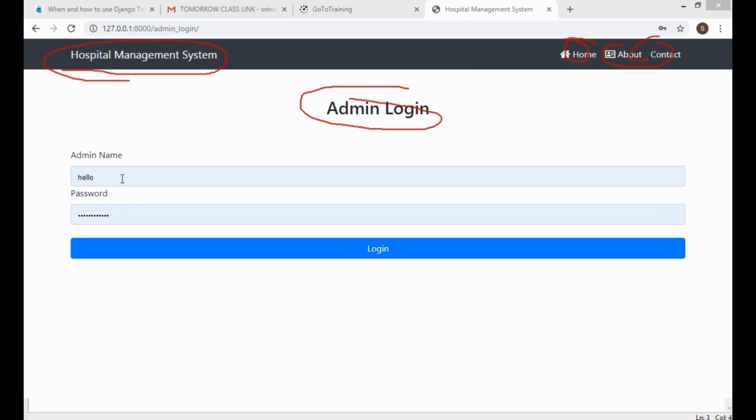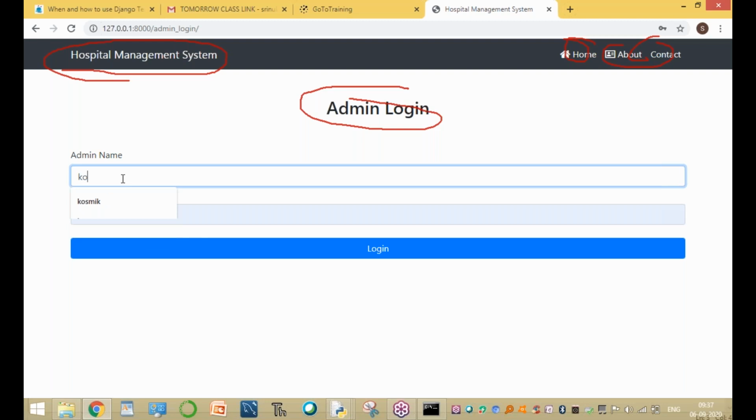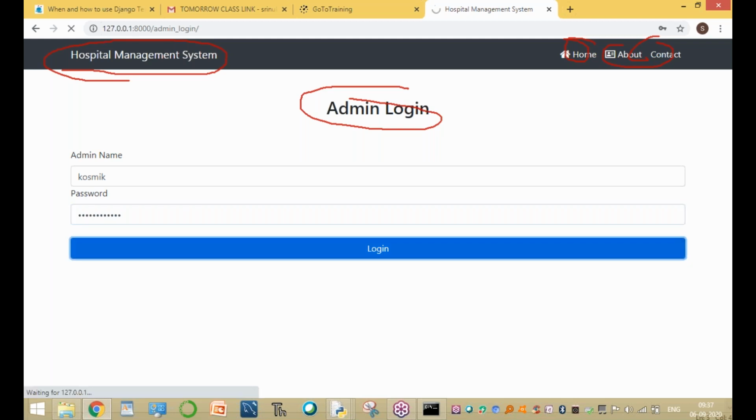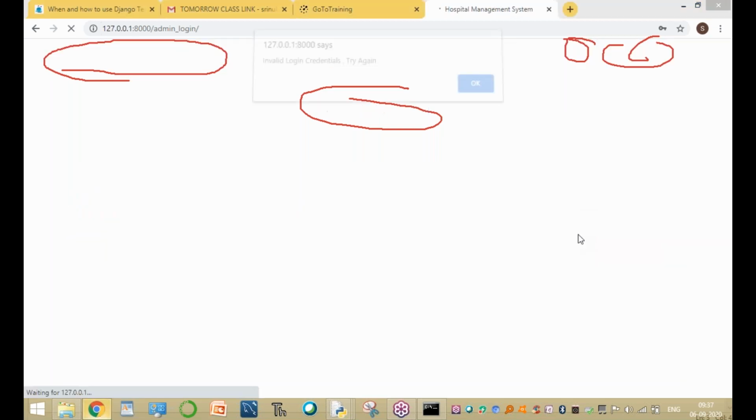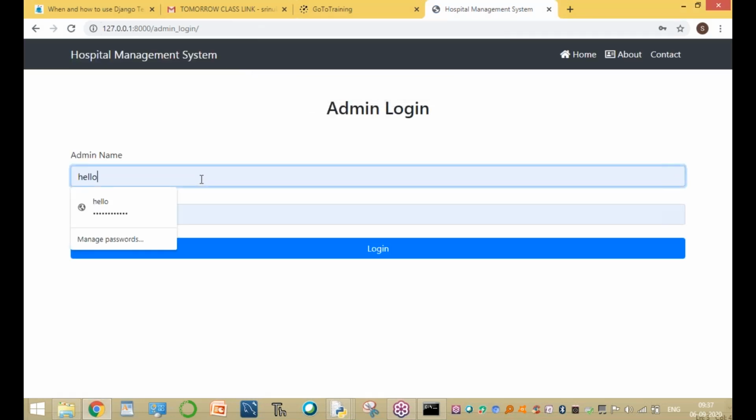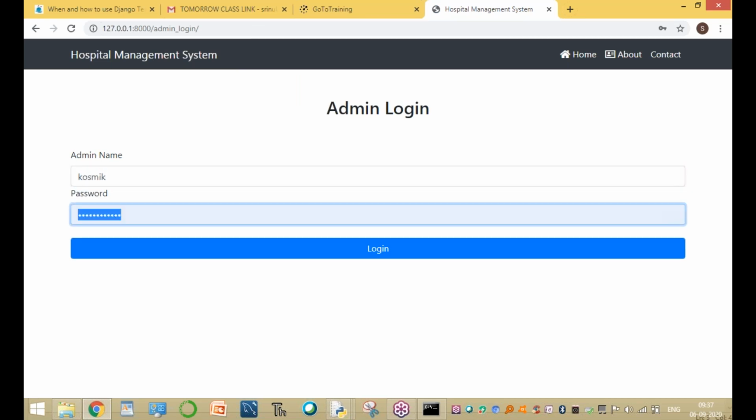For example, you use any admin name and any password. Now login to the system. Please wait for username and password. The username and password is wrong. Wrong credentials.